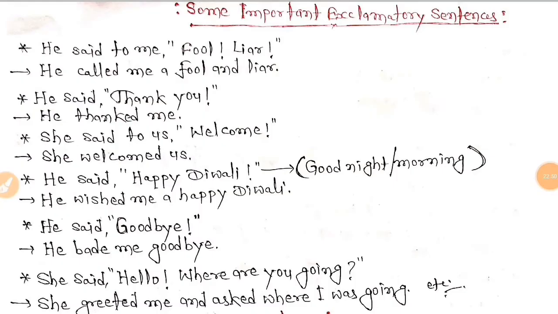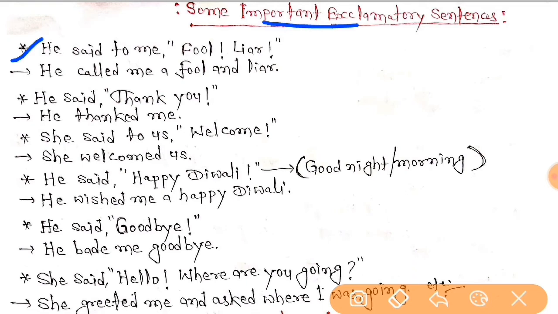Yeah, so students, now some more exclamatory sentences you can see here, right everybody? For changing these sentences, you will have to just keep some important things in your mind. So let's learn this. He said to me, fool, liar. So he called me a fool and liar. He said thank you. So he thanked me.